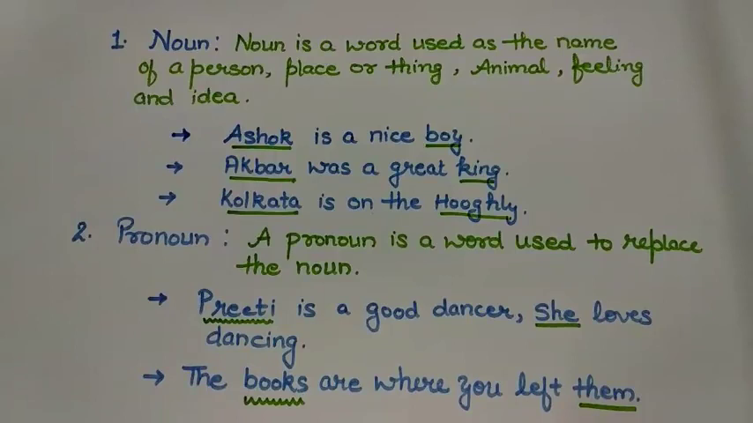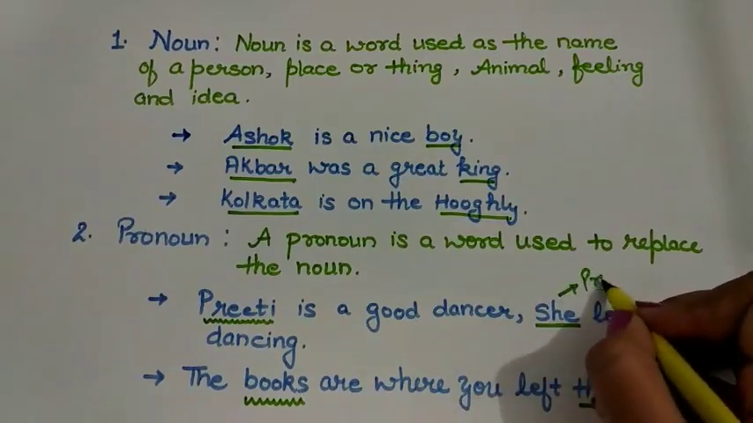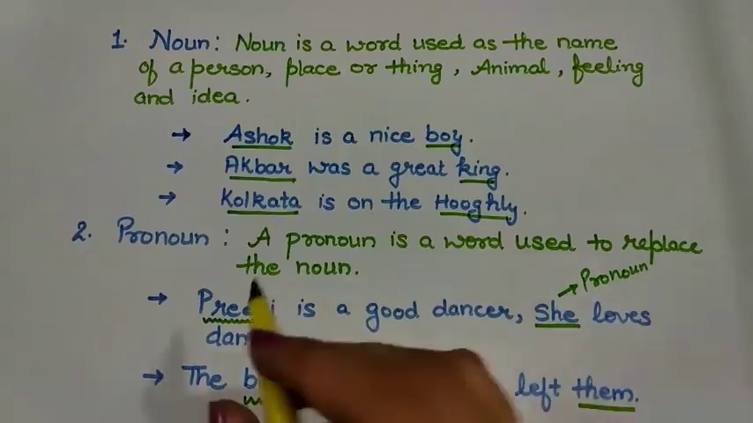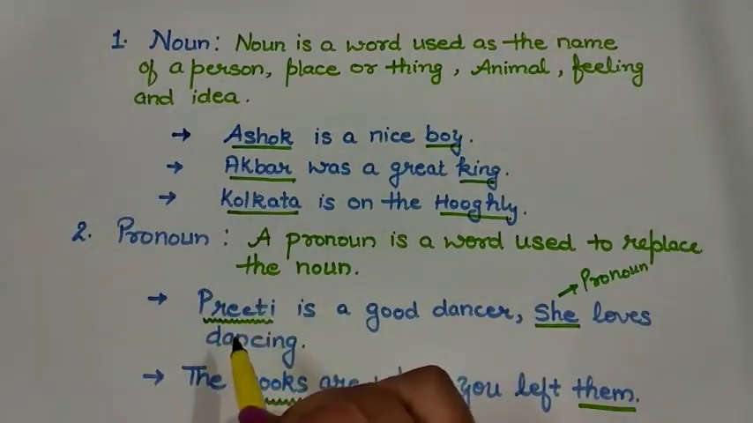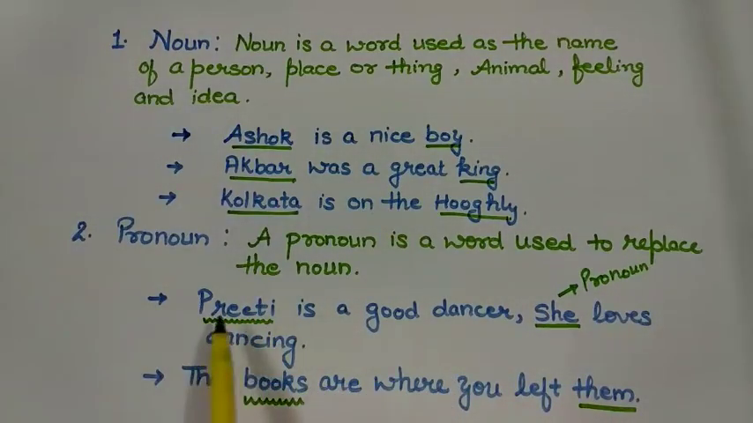Next part of speech is a pronoun. Pronoun is a word used to replace the noun. Because we cannot use the name every time in the sentence or a paragraph, we use pronouns. You can see here, Preeti is a good dancer. She loves dancing. Here I have used she as a pronoun at the place of Preeti because Preeti is a name and it is noun. So I have replaced the name by pronoun she.